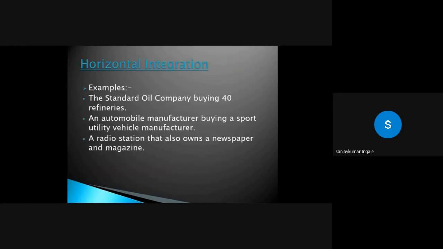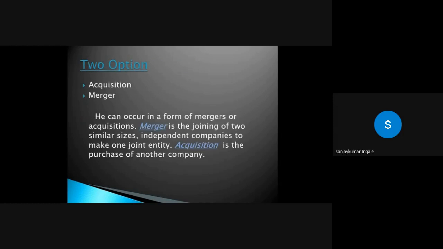Horizontal integration examples: the Standard Oil Company buying 40 refineries; an automobile manufacturer buying a sport utility vehicle manufacturer; a radio station that also owns a newspaper and magazine. Two options are there: acquisition and merger. It can occur in the form of a merger or acquisition. A merger is the joining of two similarly sized independent companies to make one joint entity. An acquisition is the purchase of another company.